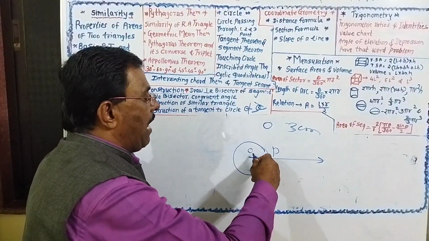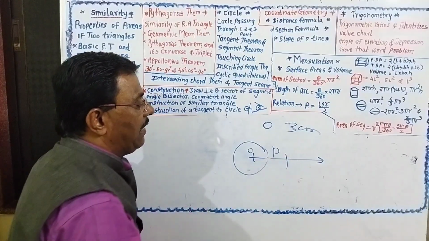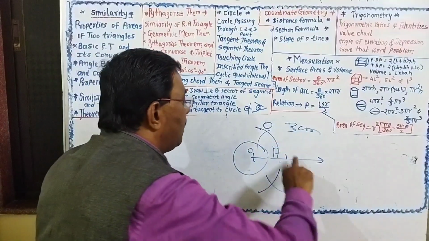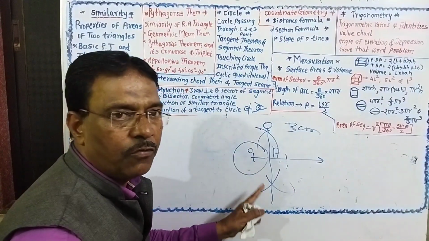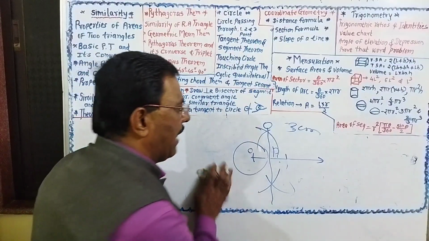Take an arc less than the radius, the same arc, then more than half. Construction. This is the tangent passing through the point. So one question will be there: draw a tangent.